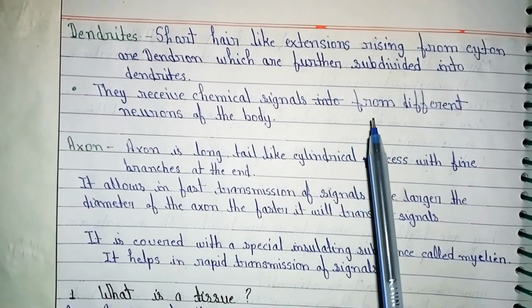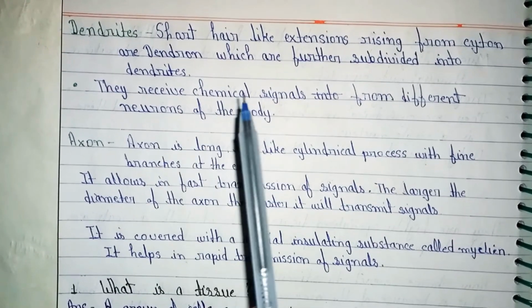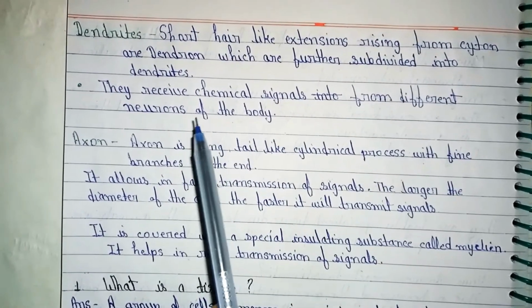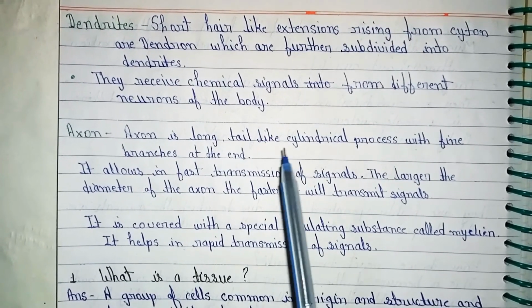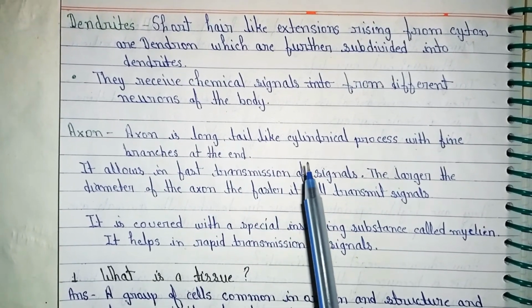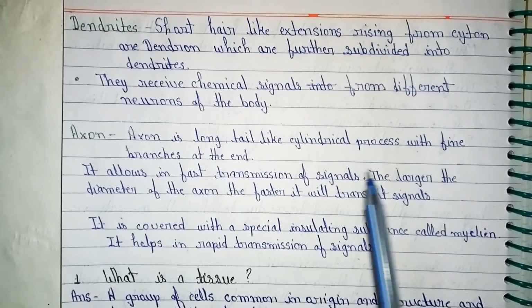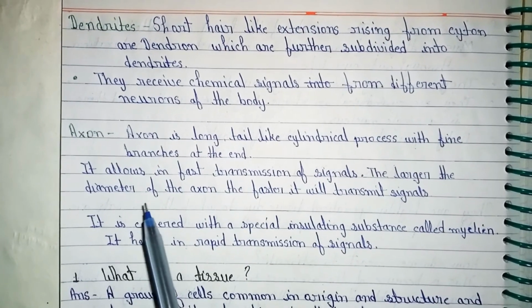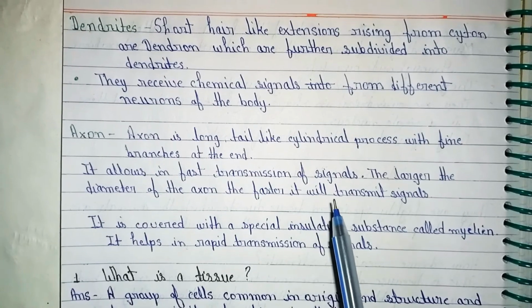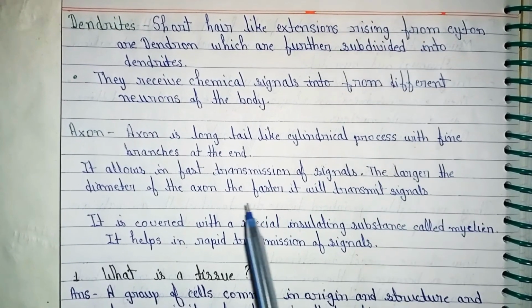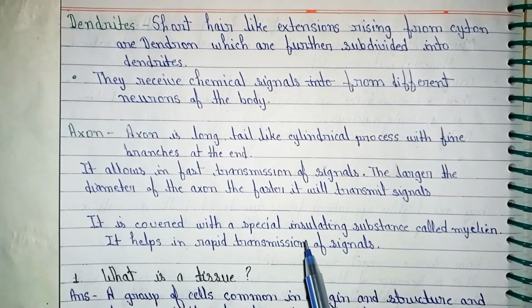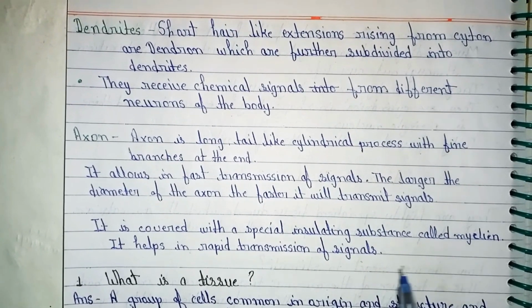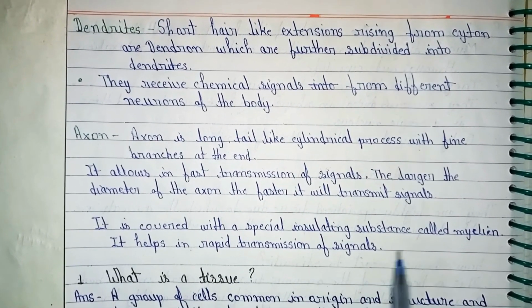Dendrites are short hair-like extensions arising from the cytoplasm, called dendrons, which are further subdivided into dendrites. They receive chemical signals from different neurons of the body. Axon is a long tail-like cylindrical process with fine branches at the end. It allows fast transmission of signals. The larger the diameter of the axon, the faster it will transmit signals. It is coated with a special insulating substance called myelin. It helps in rapid transmission of signals.